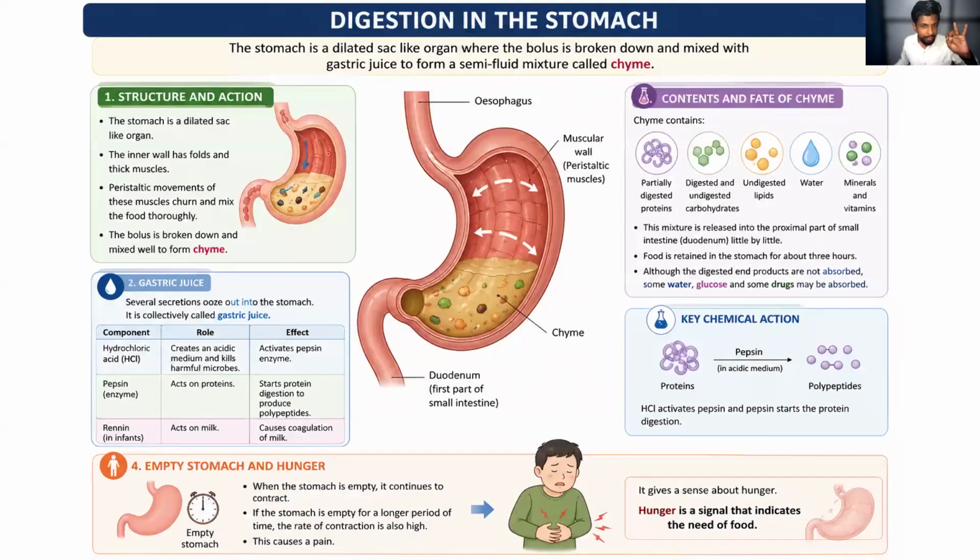And the fourth one is the digestion that happens in the stomach. In the stomach we have learned that it is a sac-like structure, and inside, the gastric juice will convert the bolus into chyme, and in the gastric juice we have the hydrochloric acid and the pepsin enzyme, and we have discussed regarding the renin. In the stomach the food will be stored for 3 hours, and some of the materials will be absorbed. What are the materials? The glucose, the drugs, and the water will be absorbed.